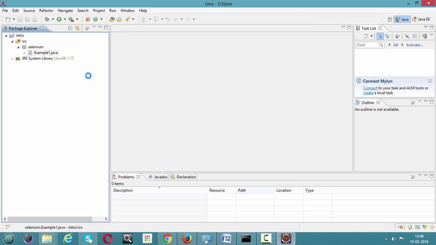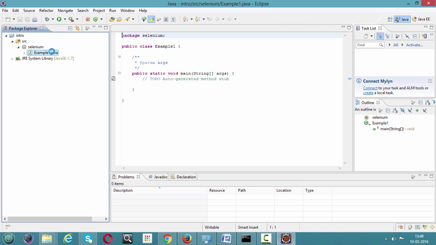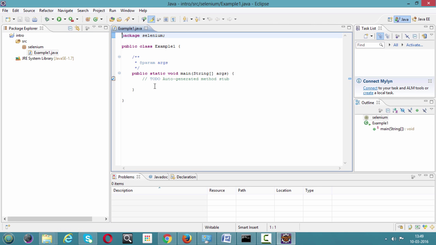No need to worry about this package, no need to worry about the class. I will be explaining that as we move into the subject. See here we got some script. It is saying package Selenium, public class example 1, public static void main string argument. So just leave that. Don't worry about what you are seeing on the screen as of now. We'll be looking at the things in detail one by one. Okay, now let's talk about installation.